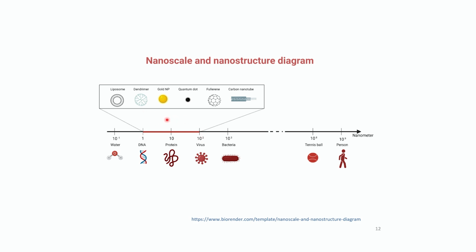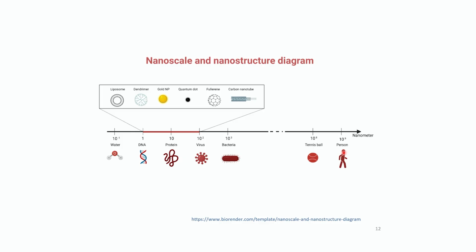So it lies over here: liposomes, dendrimers, gold nanoparticles, quantum dots, fullerenes or carbon nanotubes. These are of the size range of 1 to 100 nanometer, which is smaller than bacteria and much smaller than a tennis ball